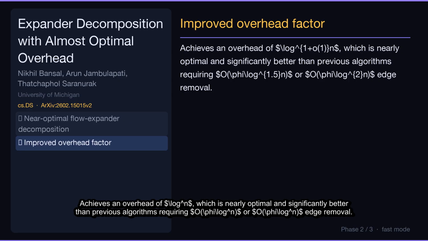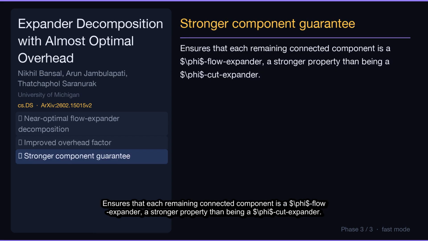Achieves a nearly optimal overhead, significantly better than previous algorithms requiring higher polylogarithmic edge removal. Ensures that each remaining connected component is a flow expander, a stronger property than being a cut expander.